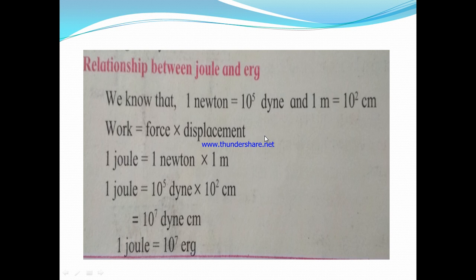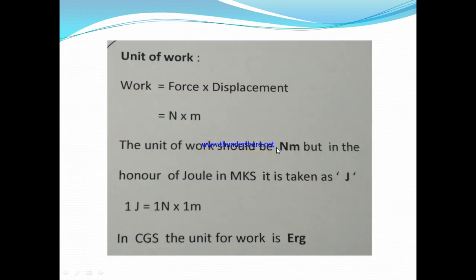Now we will proceed further towards another part. What is the relation between joule and erg? Before seeing this, let us see what the unit of work is. What is the formula of work? Work is equal to force into displacement. Force is measured in Newton, and displacement is measured in meter. Under this condition, what should the unit of work be?